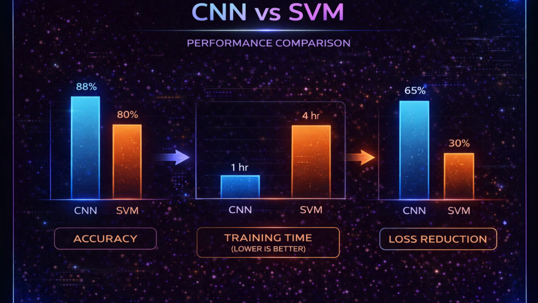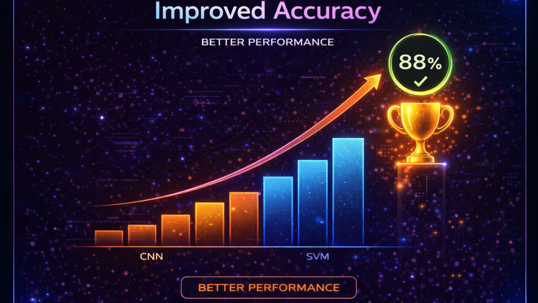Additionally, CNN shows better performance in reducing loss and improving generalization, making it more reliable for real-world applications. While SVM works well for simpler datasets, it lacks the ability to capture deep contextual information, which is essential in sentiment analysis. Therefore, CNN proves to be a more efficient and scalable solution for building intelligent and emotion-aware chatbot systems. The proposed model achieves higher accuracy and better emotional understanding, improving chatbot effectiveness.